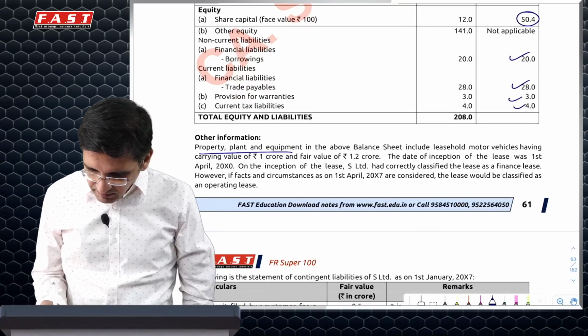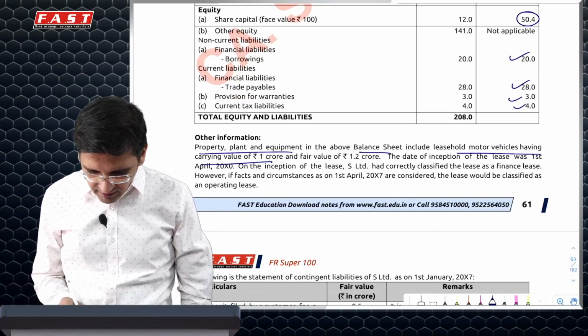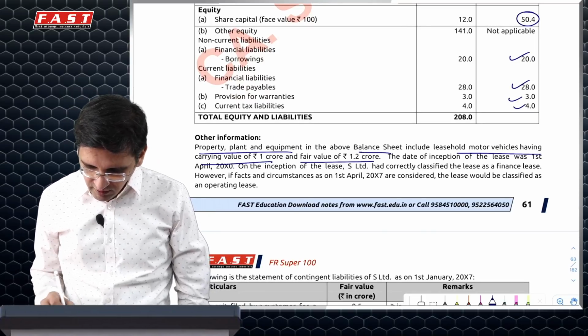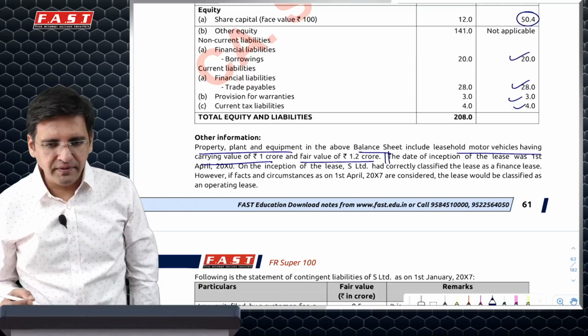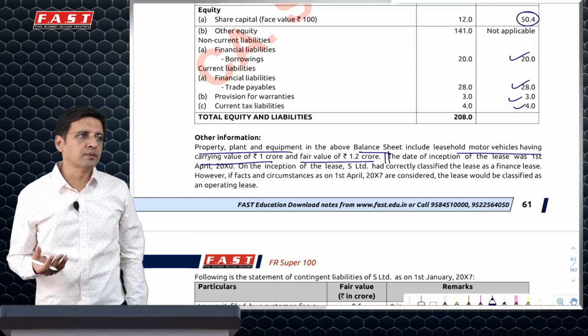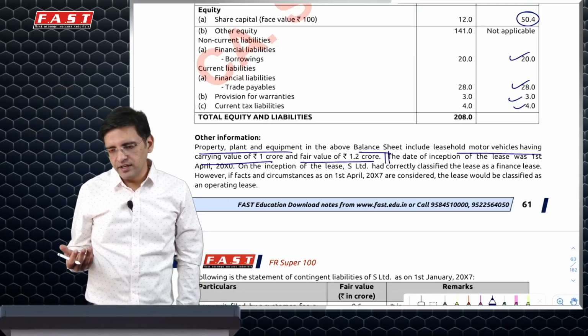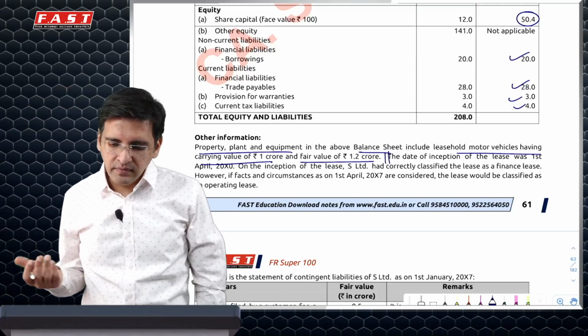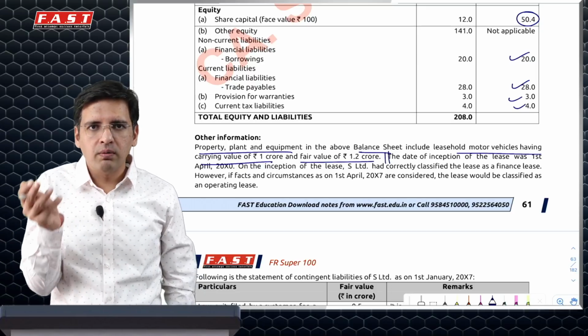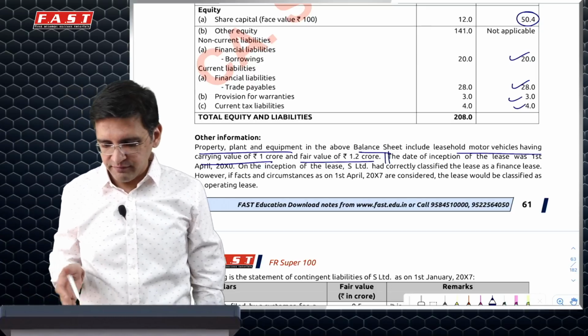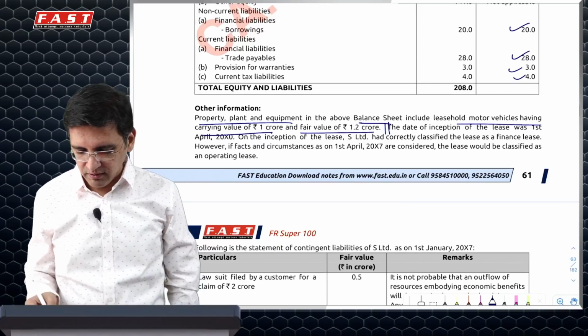Then it says PP balance sheet, leasehold motor vehicles have a carrying amount of 1 and fair value of 1.2. So we'll take 1.2. There's this lease related adjustment which is there, which should ideally have been excluded for the very simple reason that now 116 has come into picture because 116 has changed the whole paradigm of accounting. However, they've not changed the answer or updated the answer accordingly.